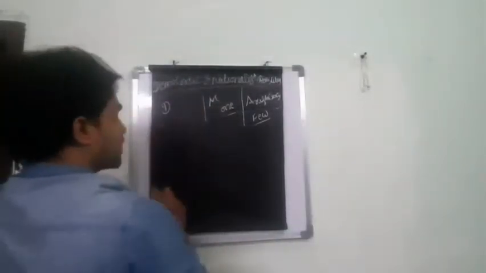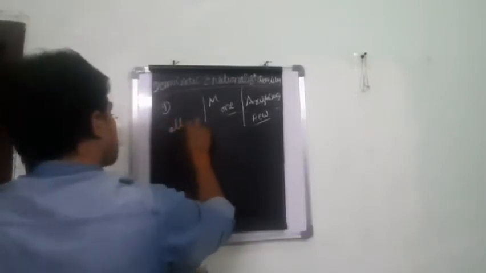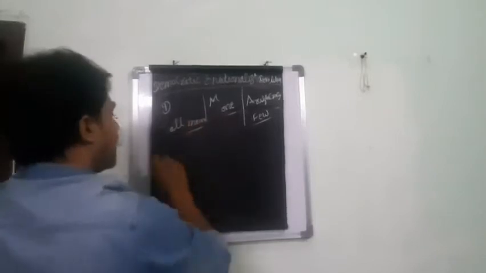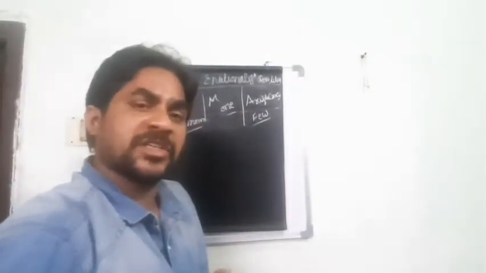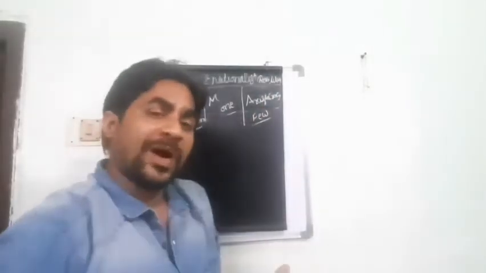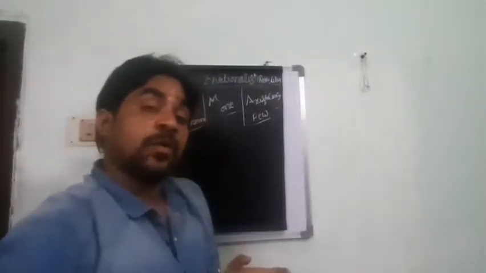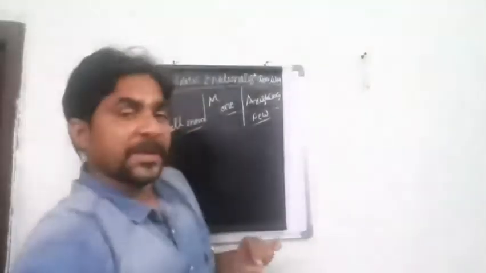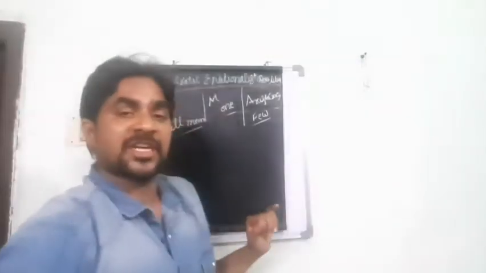Now democracy. Power comes under all members' control. What is meant by all members? Take an example in India. In our India, we have 1.2 billion, 121 crores of people staying in India according to the 2011 census.